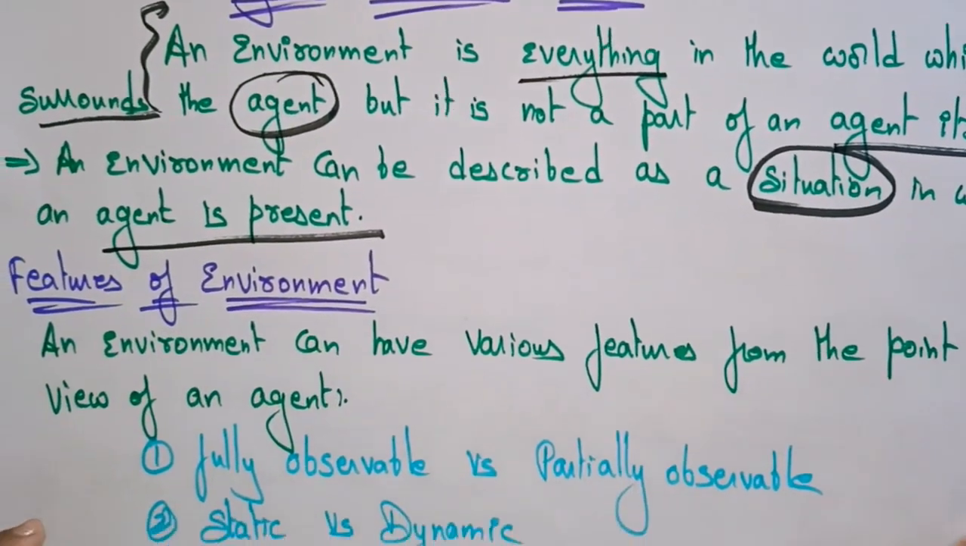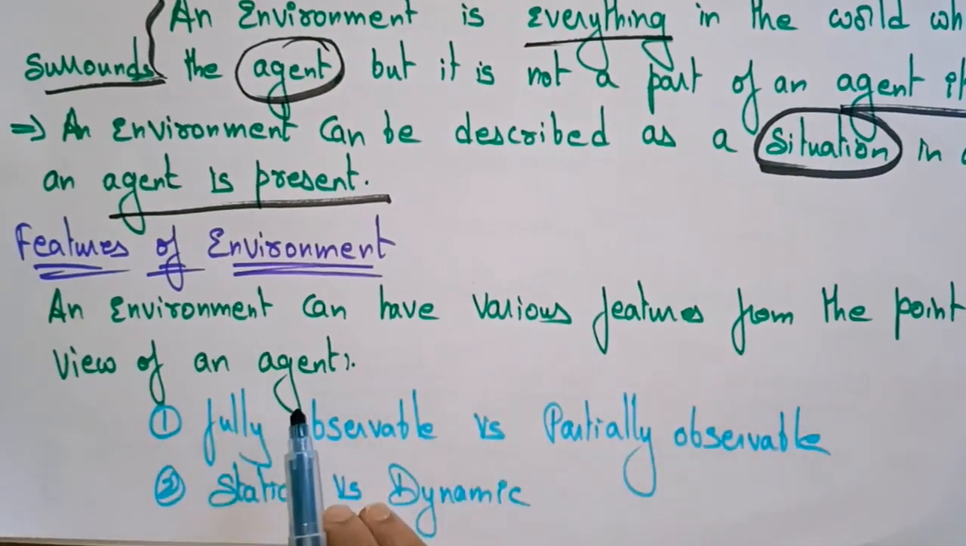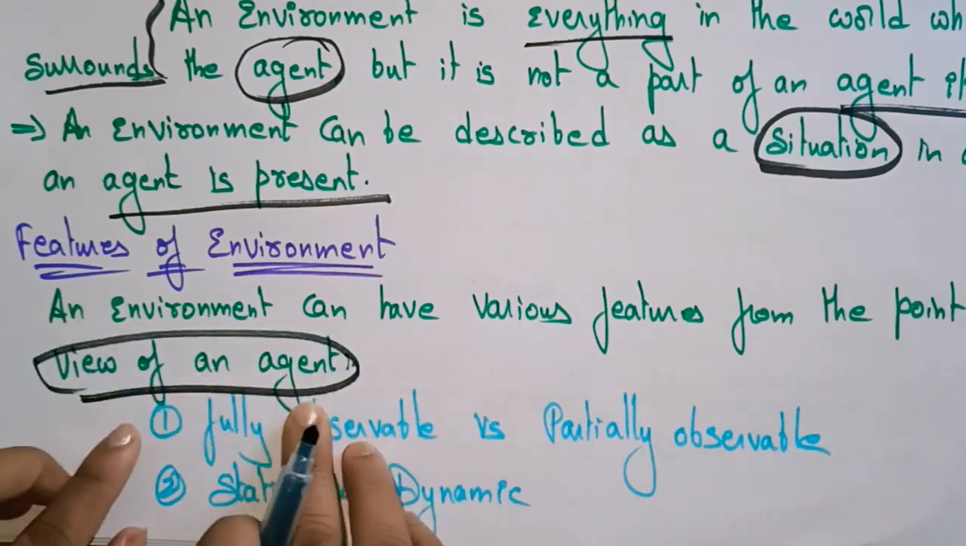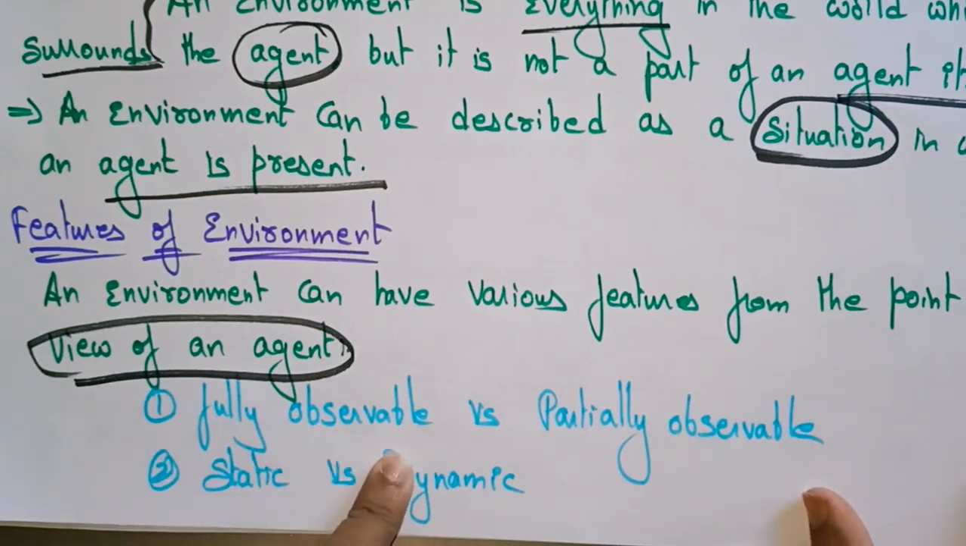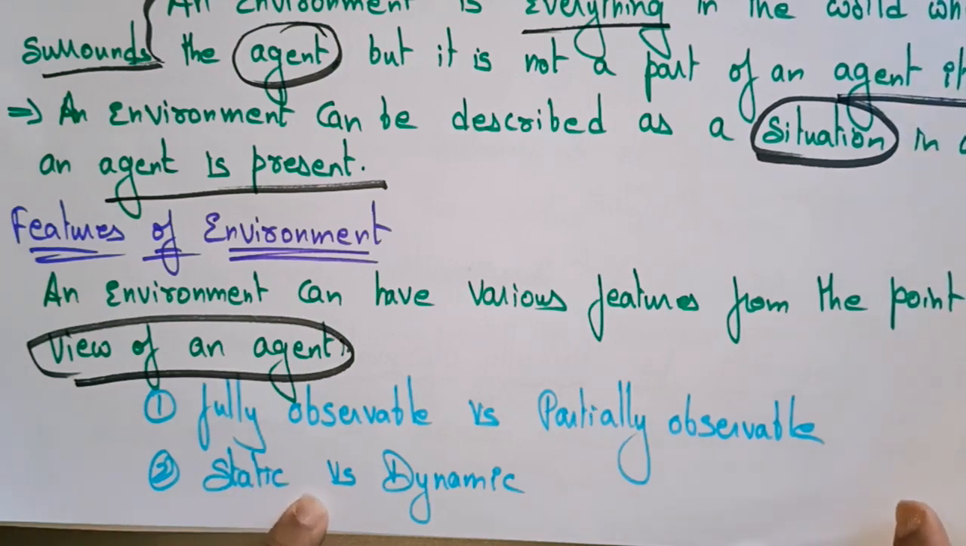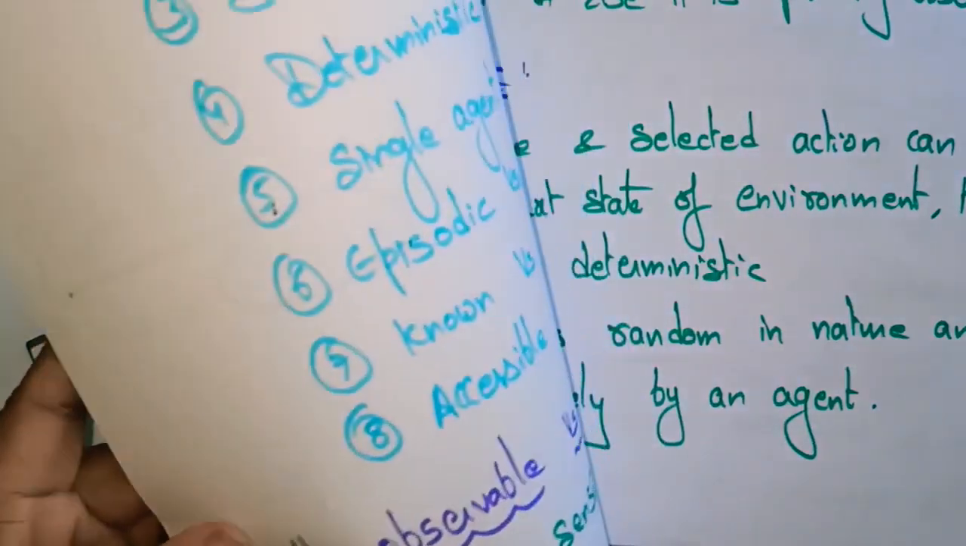Now let's see what are the features of environment. An environment can have various features from the point of view of an agent. So here we are talking about the features of environment in the view of agent. So remember this point. In the view of agent, an environment has various features. So what are they? Fully observable versus partially observable. So here the environment in the view of agent, the agent can fully observe the environment or partially observe. The environment may be static or dynamic, static versus dynamic in the view of an agent.